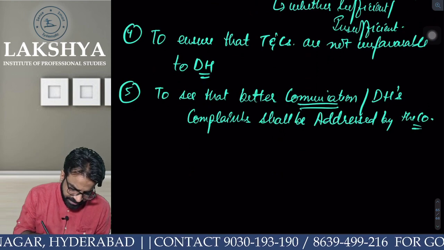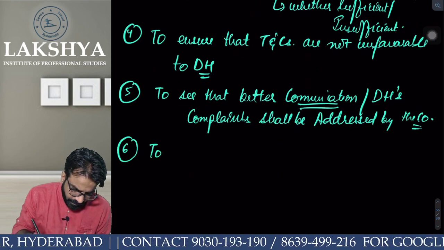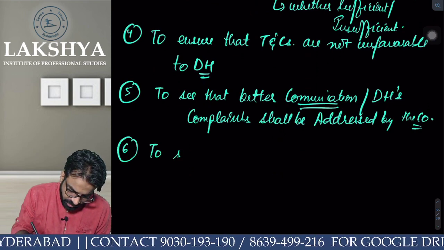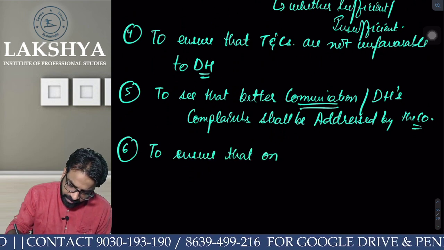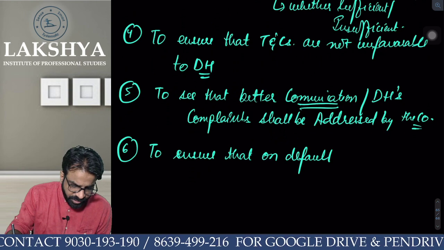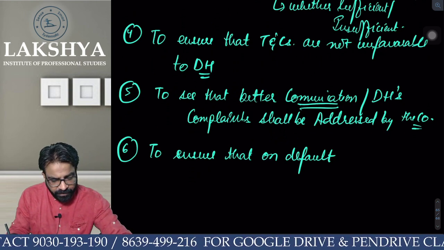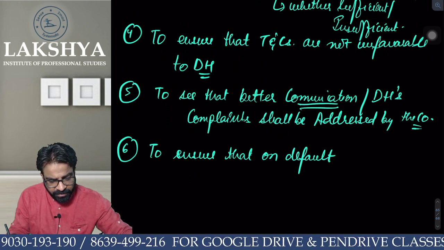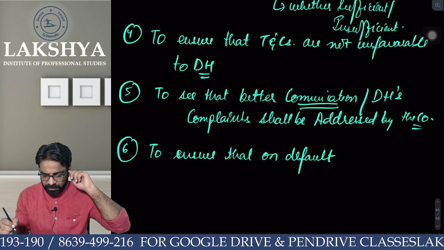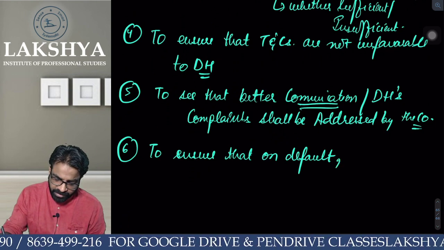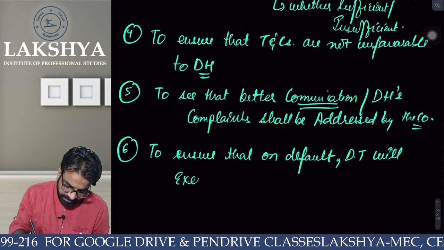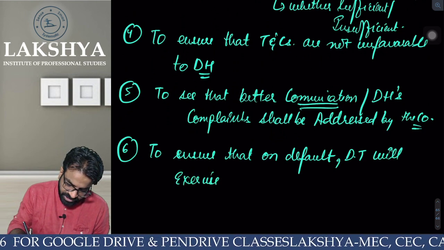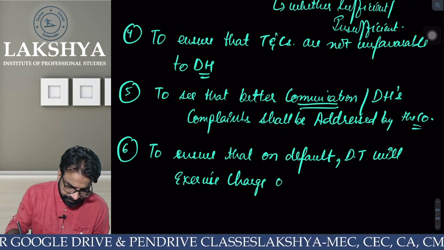Yes. Now 6th duty, to ensure that on default, debenture trustee will exercise charge over the assets.